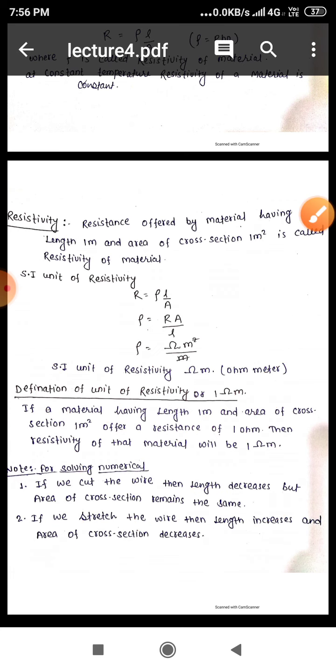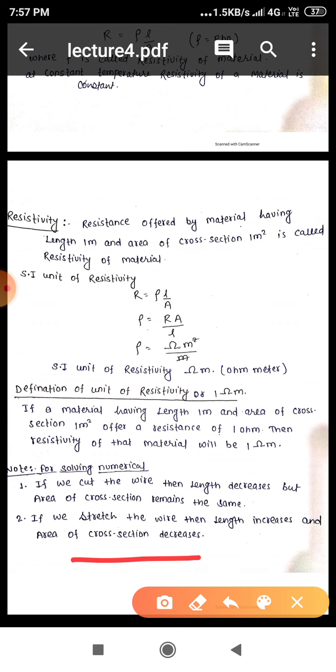Now, students, for solving numericals, you have to remember some points. If we cut the wire, then the length decreases, but the area of cross section remains the same. But if we stretch the wire, then the length increases and the area of cross section decreases, because when we stretch the wire, there is a change in the length and also a change in the area of cross section, that is, the area of cross section decreases.